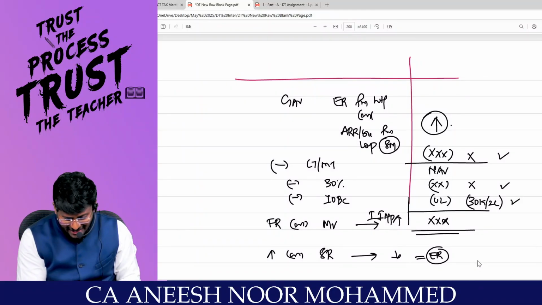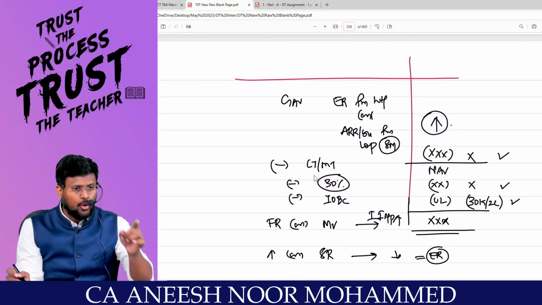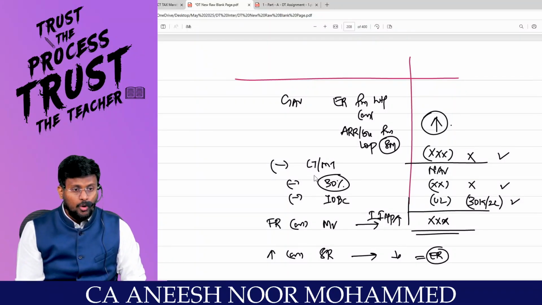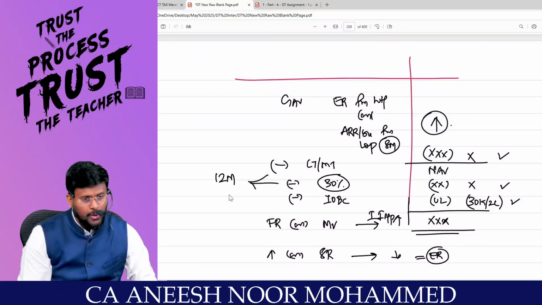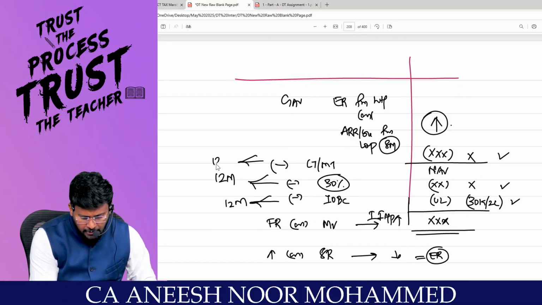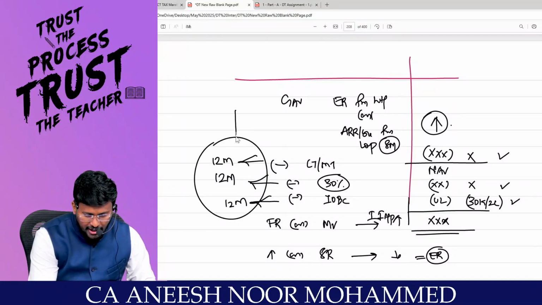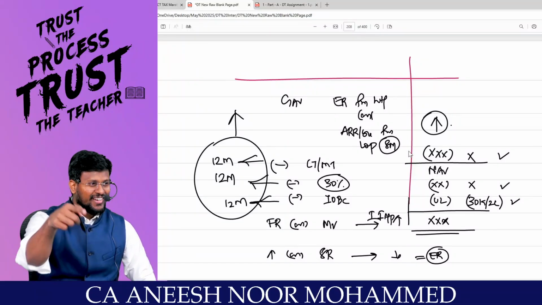When you are taking this 30%, is it for the entire 12 months or only for 8 months? This 30% deduction you claimed for 12 months, IOBC you claimed for 12 months, LT bar MT you claimed for 12 months. But when you are declaring income itself, you are asking whichever is lower. Are you understanding the logic?